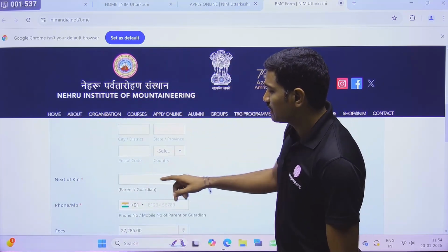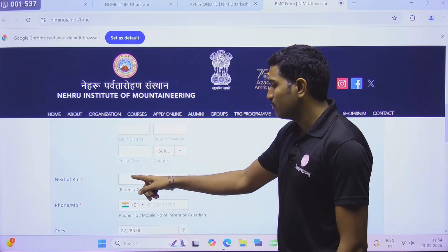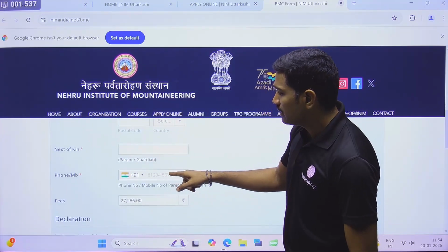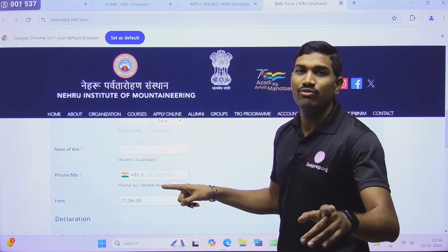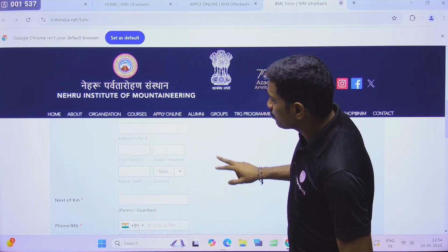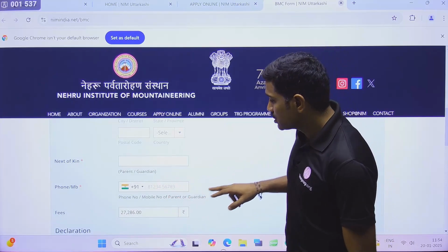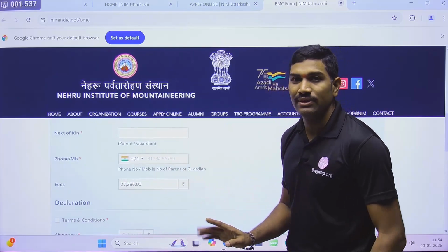Next one, next of kin. Here you need to write either the name of your parent or any guardian. And this phone number is the parent's phone number or the guardian's phone number, not your phone number. Already you wrote your phone number here. So that's why here you need to write the parent or guardian's phone number. Clear?